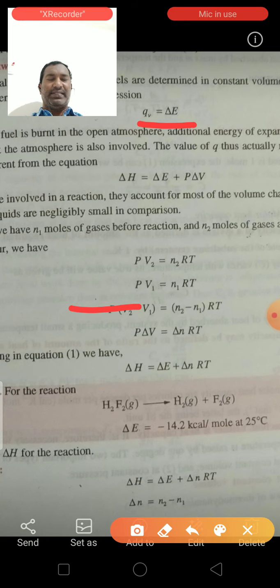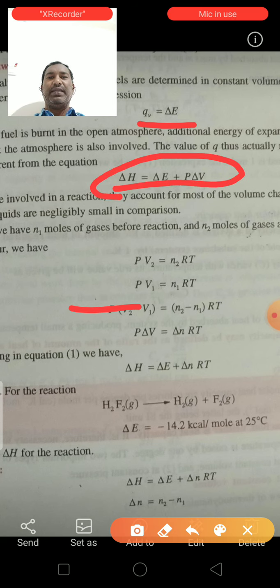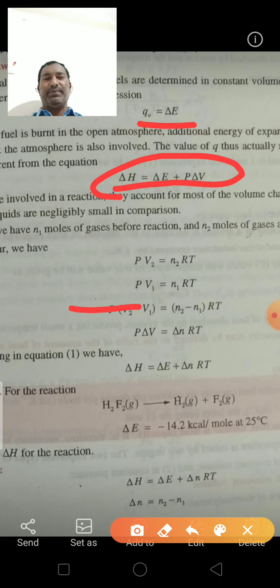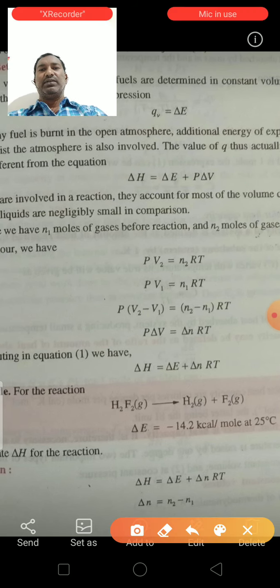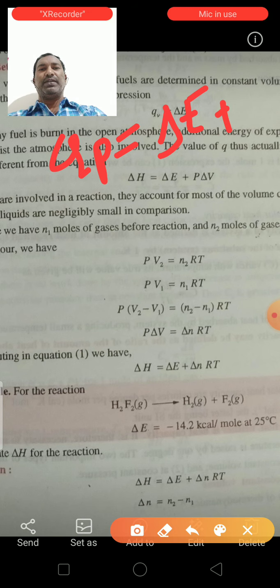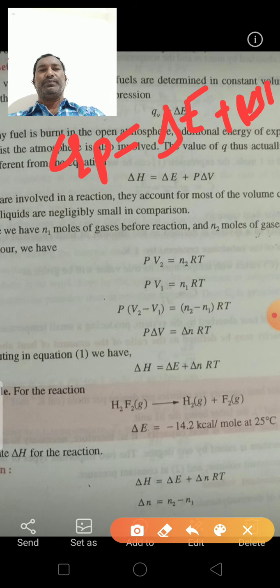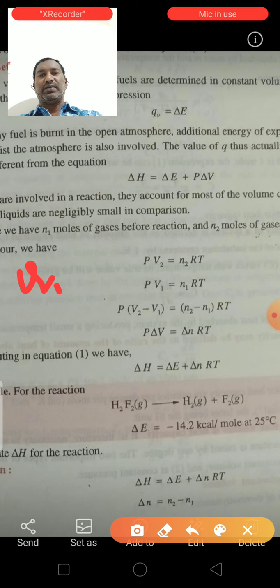Therefore delta H is equal to delta E plus P into delta V. We know the first law of thermodynamics at constant pressure: QP is equal to delta E plus P into delta V. This is the first law of thermodynamics equation.